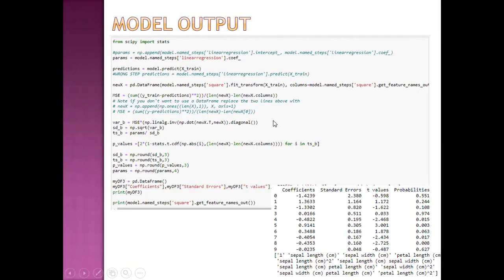Now this is the model output. So we need coefficients. These are the coefficients of the polynomial terms. There are a total of 10, and these are the p-values for individual coefficients, which we have calculated using this code.